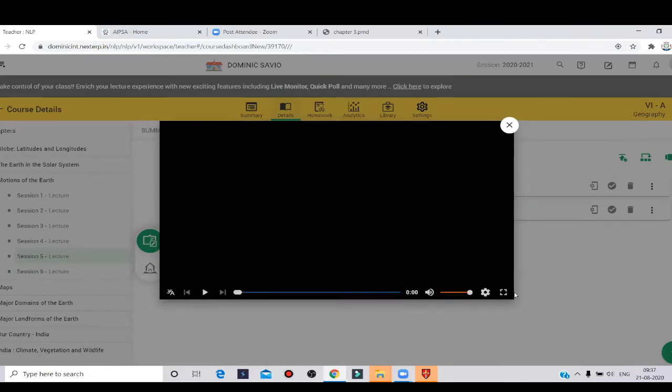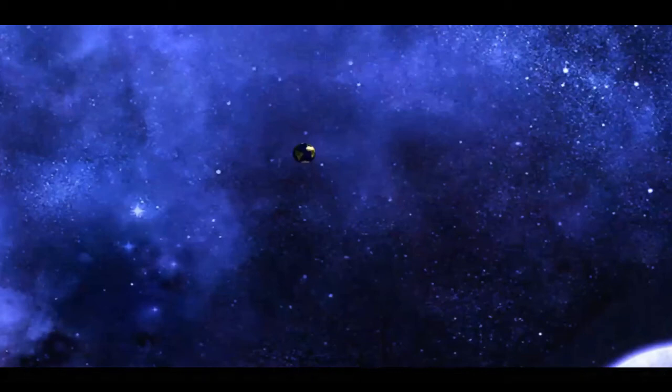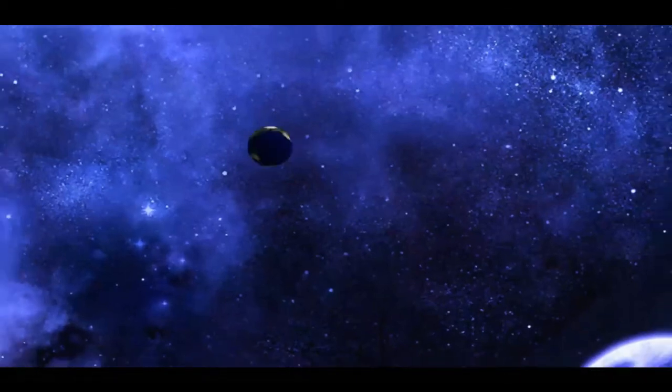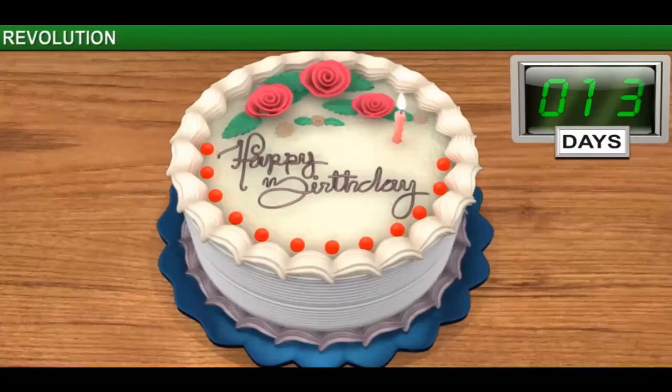Revolution. Now we are going to see about the revolution video. Revolution means an instance of revolving. Another meaning is forcible overthrow. In this module, you will learn about the Earth's revolution around the sun.